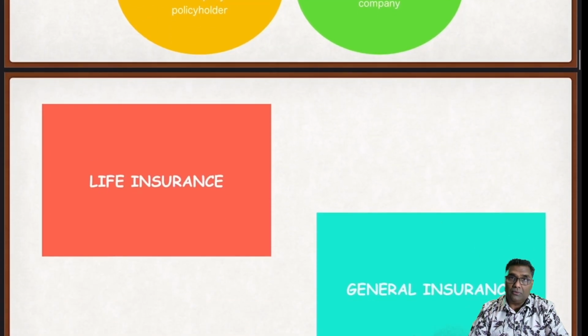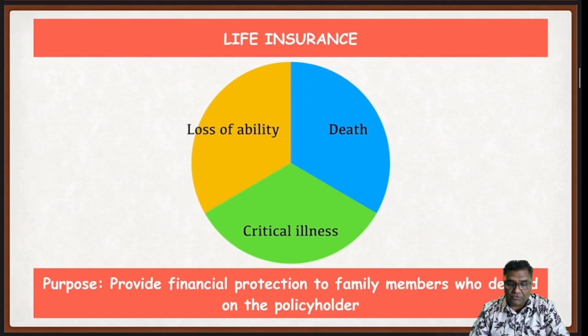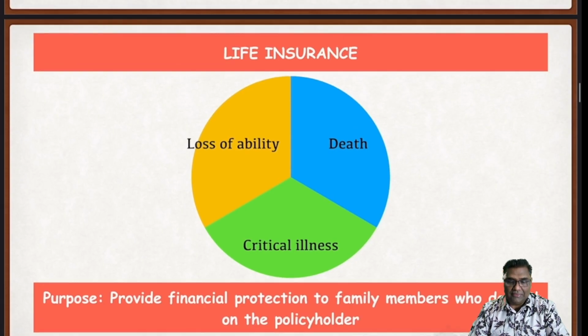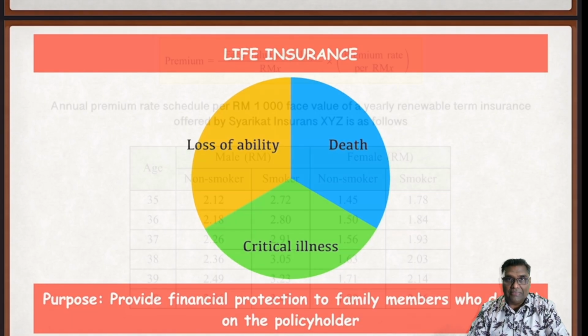Now, there are two types of insurance. One is called life insurance, the other one is called general insurance. Let's look at life insurance. Life insurance covers loss of ability, death or critical illness. Its purpose is to provide financial protection to family members who depend on the policy holder. Now, let's go to the calculation.